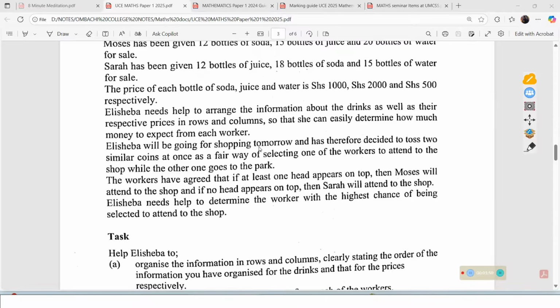Elisheba will be going for shopping tomorrow and has therefore decided to toss 2 similar coins at once as a fair way of selecting one of the workers to attend to the shop, while the other one goes to the park. The workers have agreed that if at least one head appears on top, then Moses will attend to the shop. And if no head appears on top, then Sarah will attend to the shop. Elisheba needs help to determine the worker with the highest chance of being selected to attend to the shop.